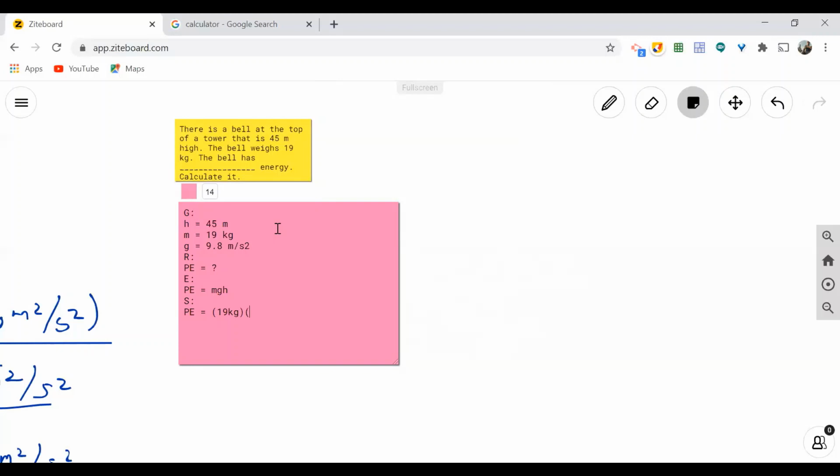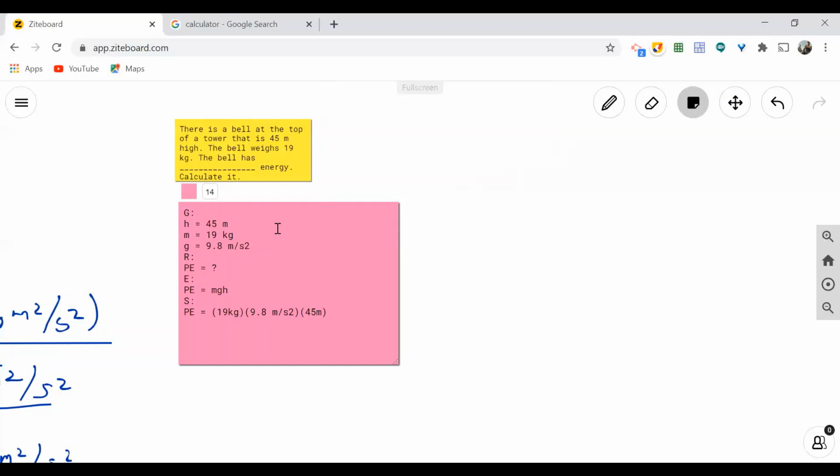Okay, 19 kilogram. And our acceleration due to gravity is standard. When we say standards, it is constant. Hindi na yun nagbabago, which is 9.8 meter per second squared. Okay. Then our height is 45 meter.